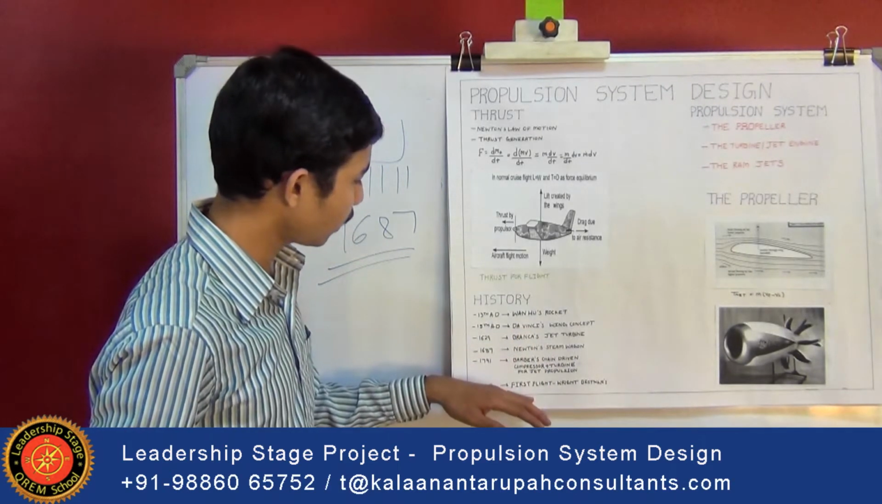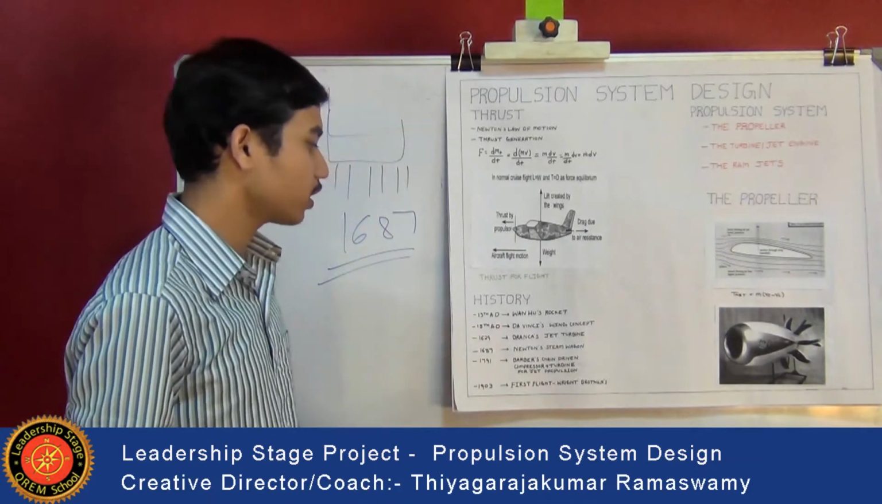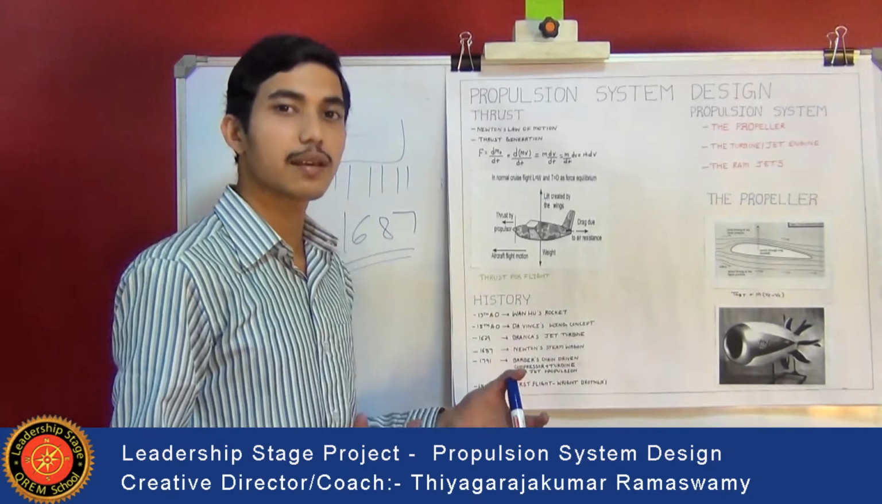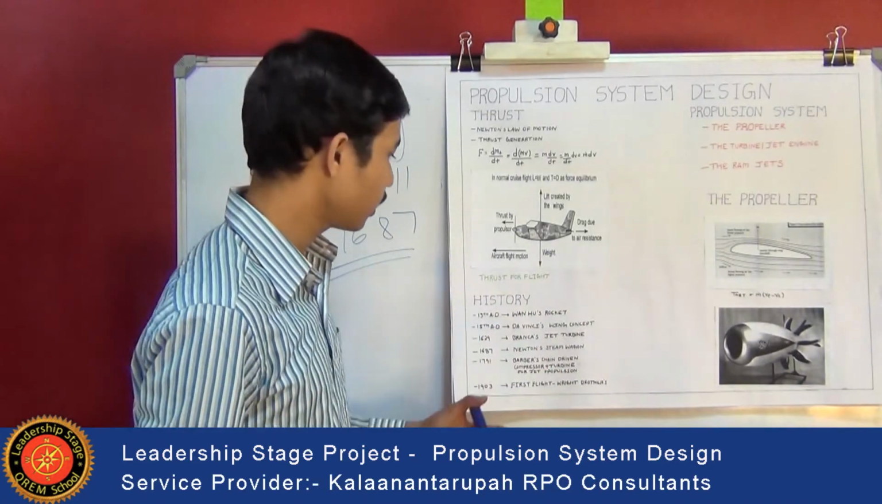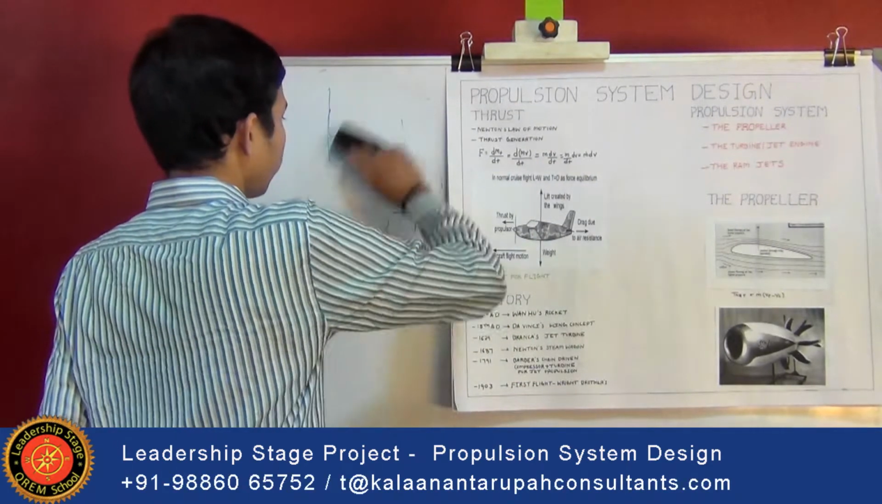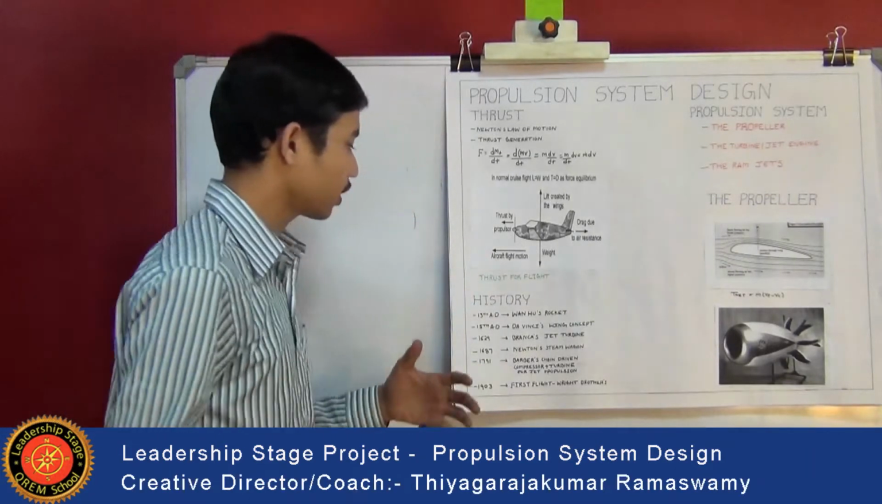In the year 1903, the first actual flight was created by the Wright brothers, combined with Taylor, his name is Taylor. He created the engine for this propulsion. So that was a brief history of how this propulsion system came into existence.